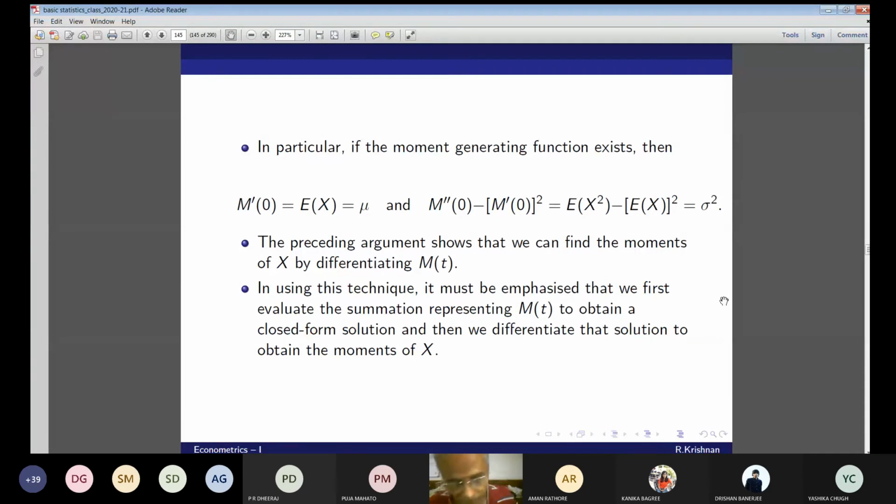X is a random variable and it is a geometric distribution. The PMF of X is f(x) = q^(x-1) p, for x = 1, 2, 3, and so on. Finally, this is called a geometric distribution. Write the MGF of X.